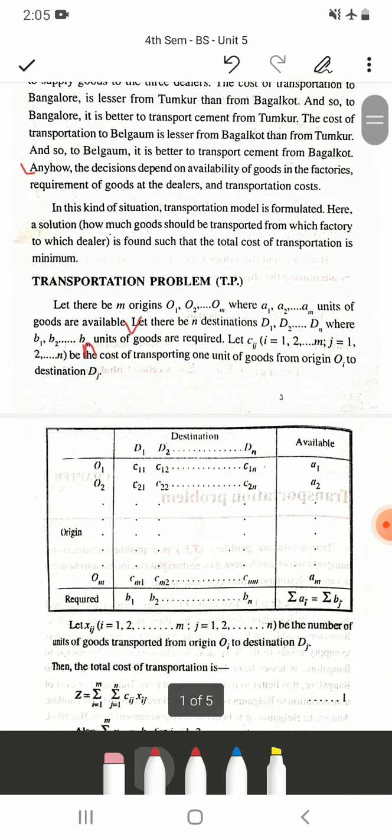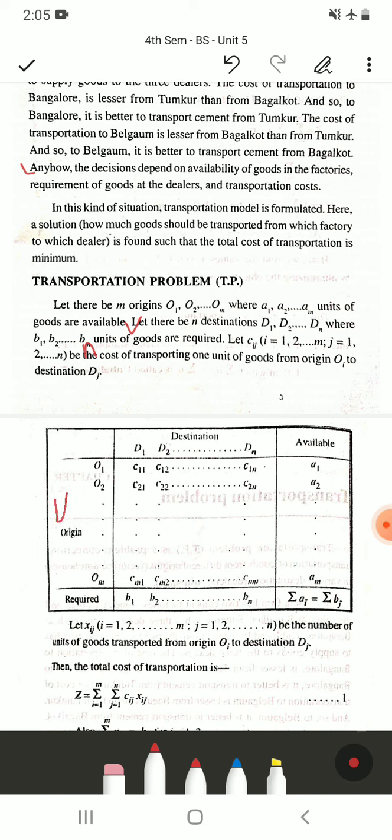So now we can formulate this transportation problem in a tabular form. On the left side you take the origins, that is, from where you are going to send the goods, and at the top we are going to write the destinations.